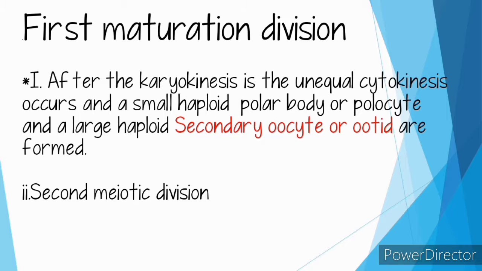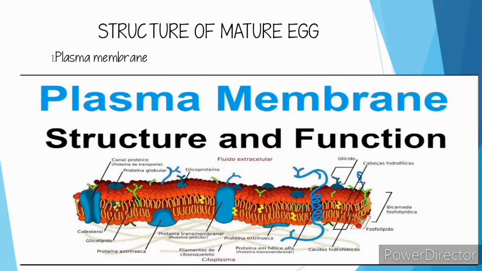So, structure of the mature egg. First, the mature egg has a cell-like structure and is composed of the following. Those are plasma membrane. The mature egg is covered by the plasma membrane, which is a unit membrane. It is composed of an outer and an inner layer of protein, both layers of 58 Å in thickness. Between the proteinous layers, there occurs a lipoid layer of 68 Å thickness.